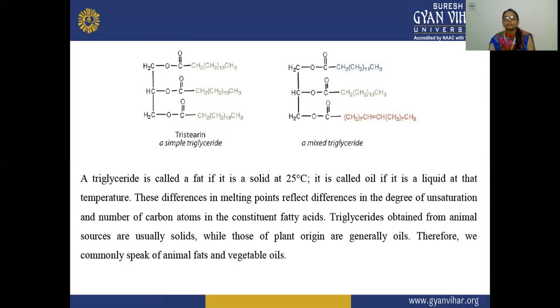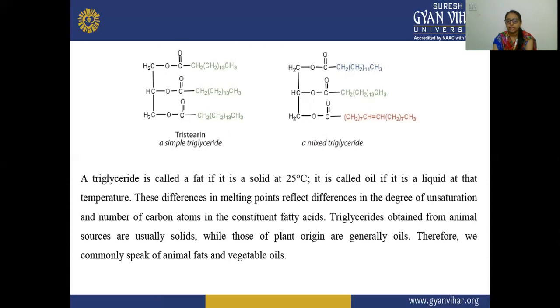So a triglyceride is called a fat if it is solid at 25 degrees centigrade, and it is called oil if it is liquid at the same temperature. These differences in melting points reflect differences in the degree of unsaturation, as well as the number of carbon atoms present in the constituent fatty acids.